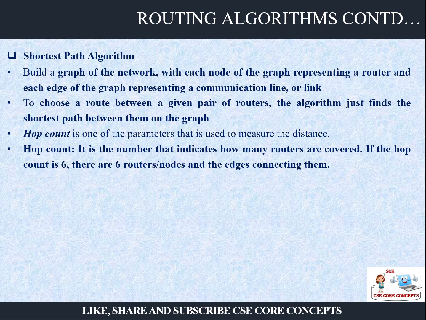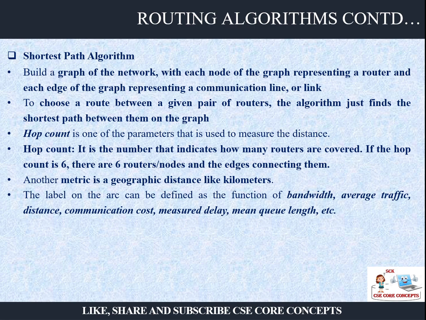How do you decide the shortest path? Maybe by the number of hop counts. If I take path 1, I will have to face only 2 routers. If I take path 2, I will have to face 5 routers. So obviously you will choose the lesser one, if you are going by the hop count. Another metric is geographic distance, which can be measured in kilometers. If I go via route A, I will have to travel 600 kilometers. If I go via route B, I have to travel 800 kilometers. So obviously I will choose route A.